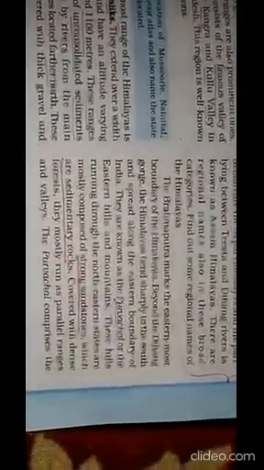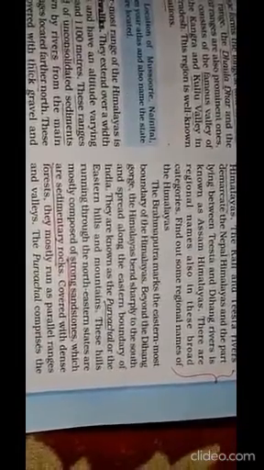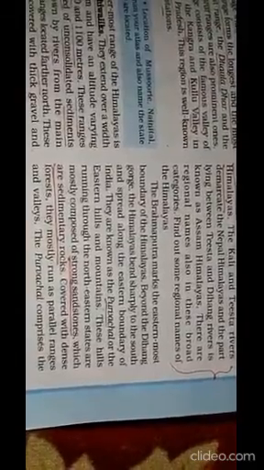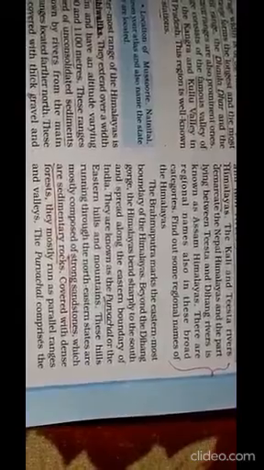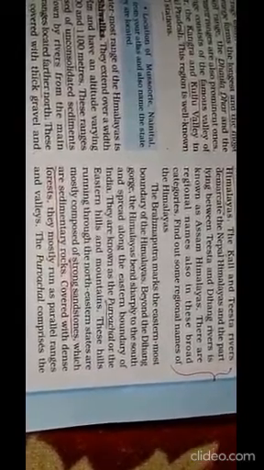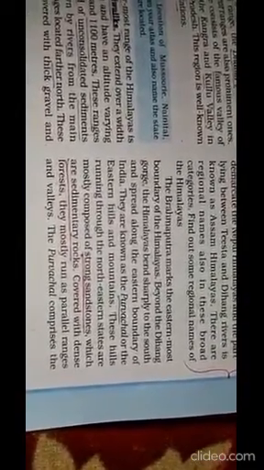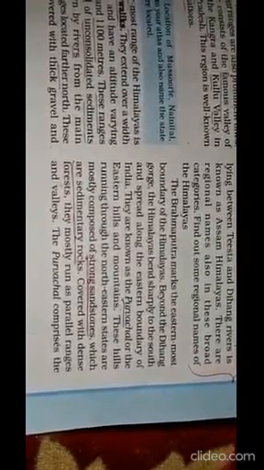So let's focus here. The Brahmaputra marks the easternmost boundary of Himalayas. It is very easy to understand. Beyond the Dihang Gorge, the Himalayas bend sharply to the south and spread along the eastern boundary of India. We have seen in the map how the Himalayas bend sharply to the south, and this part is known as Purvachal, or the eastern hills and mountains. These hills running through the northeastern states are mostly composed of strong sandstone.